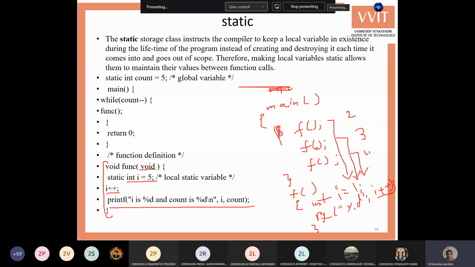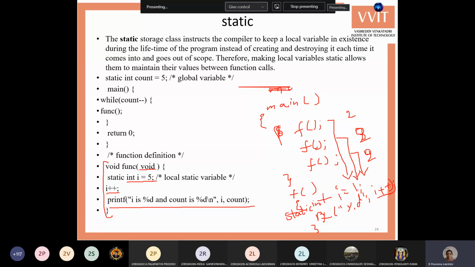You'll get the 2 here, and here also you'll get the 2. So 3 times you'll get the 2, because every time it creates the i variable, initializes with 1 and increments it, it displays that. So every time the i variable is created as a separate variable, incremented, and the result displayed is 2. But whenever you are giving a keyword static, the variable is created only once.